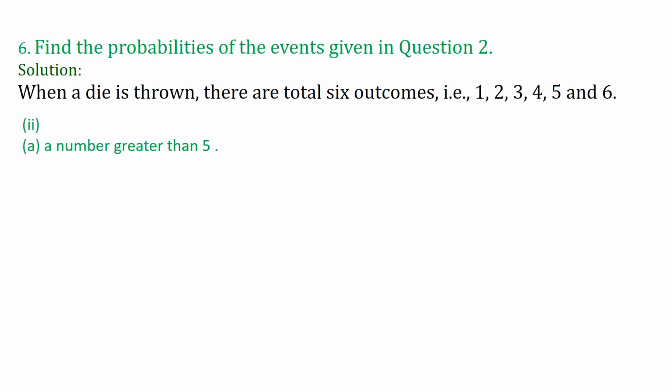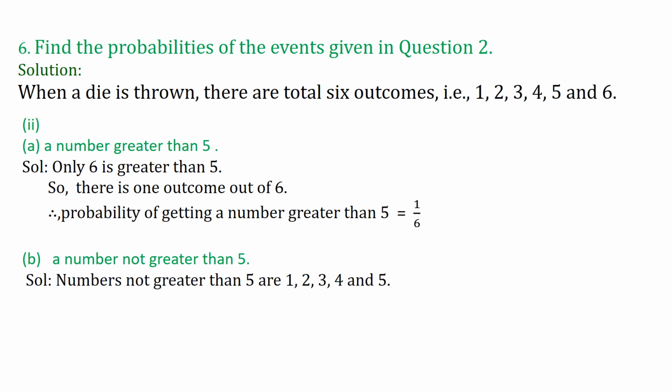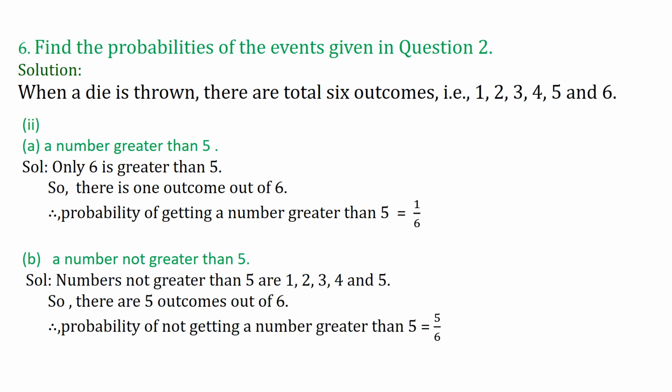The third part, in the second part of this question 6 only, is number greater than 5, that is only 6. So we have already discussed the probability is 1 by 6. And not greater than 5 is 1, 2, 3, 4, 5. That is 5 are the favorable. Now, favorable means which are in our favor, means what we want. Upon 6, that is 5 upon 6.